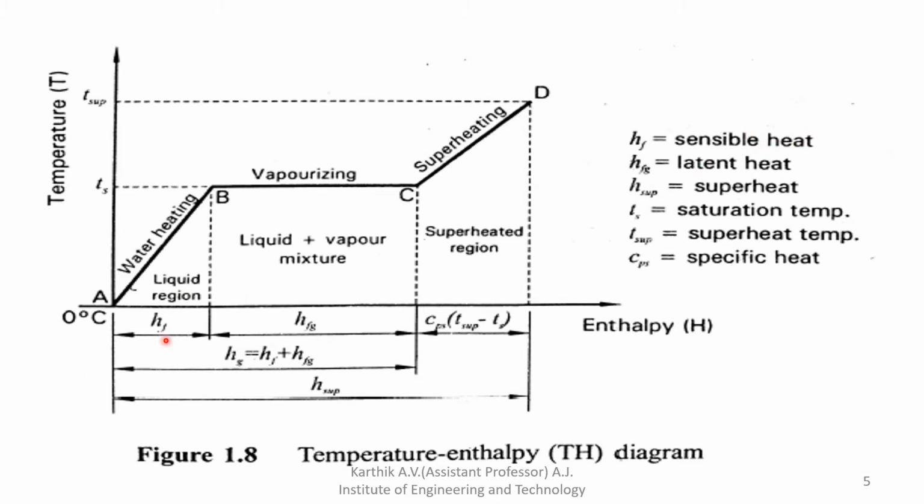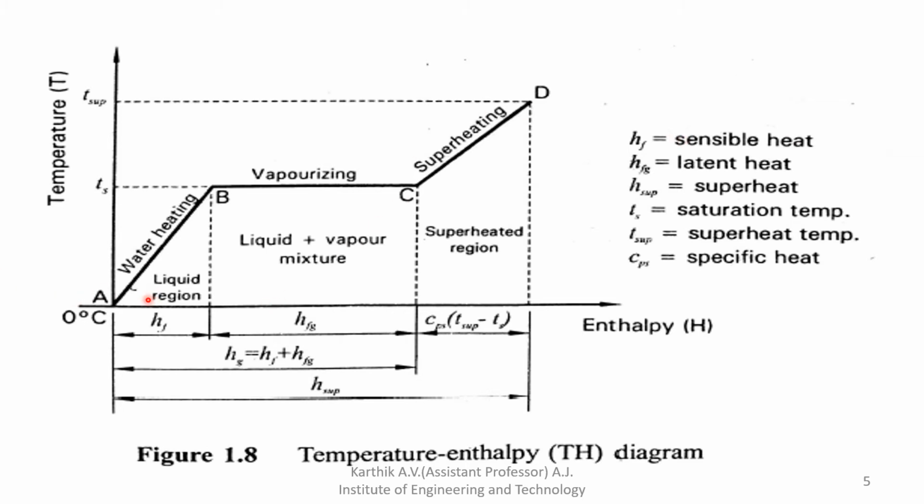How can we define sensible heat? Sensible heat is the amount of heat, or energy, required to raise the temperature of water from 0 degree Celsius to saturation temperature. So sensible heat is the amount of heat required to raise the temperature of 1 kg of water, which we are using, from 0 degree Celsius to saturation temperature. I hope all of you understood.